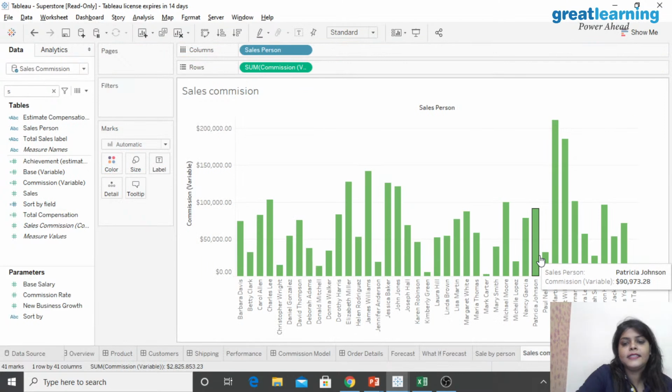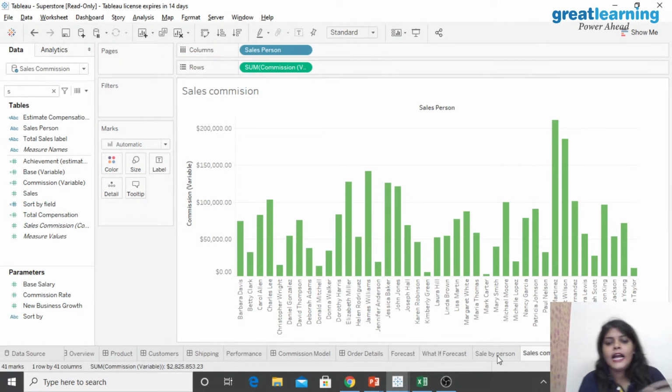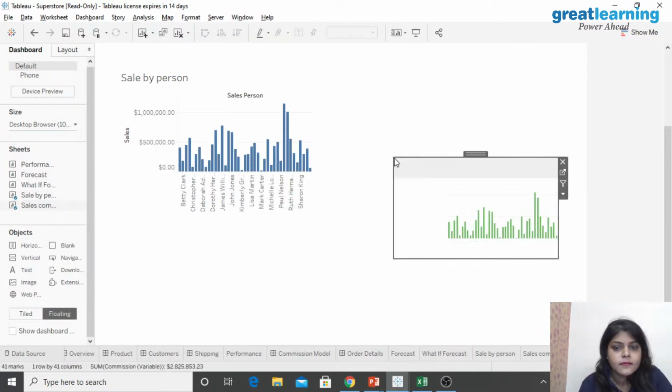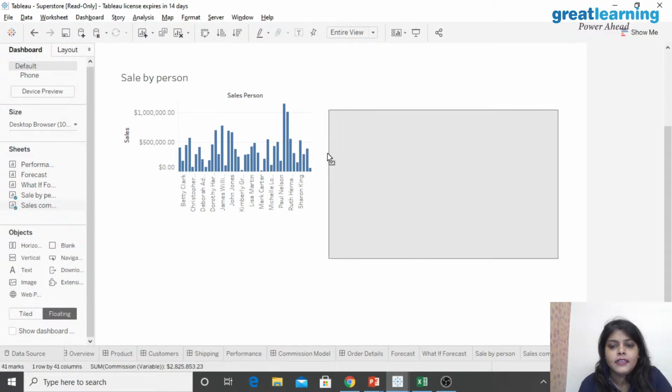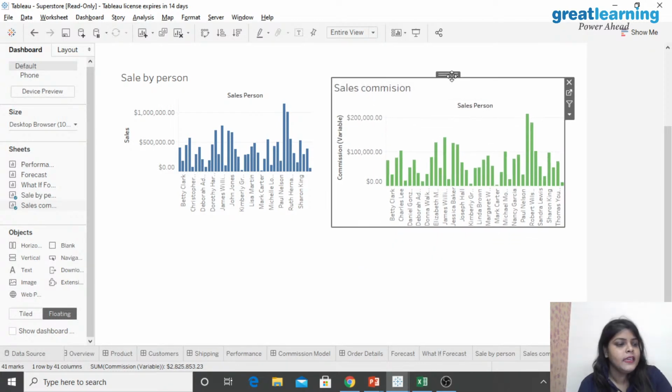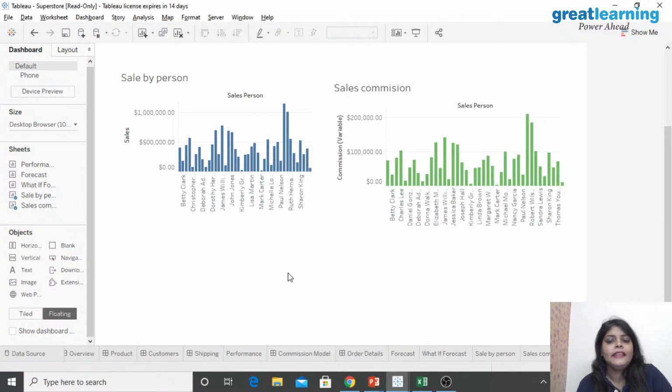So yes, this is the salesperson-wise commission I get, and now I want to add it to the dashboard. Can you see? I made it. Let me make it a little bigger and place it here. Can you see what we have done? We made this particular dashboard using these two: one is sale by person, one is sales commission. So this is how we can make the dashboard in Tableau.